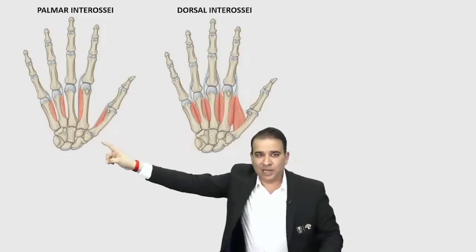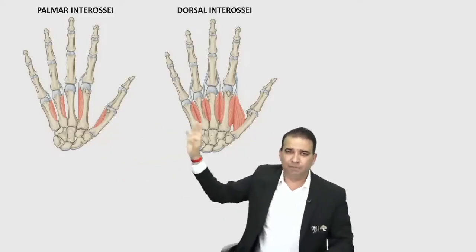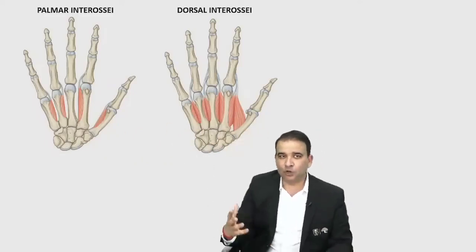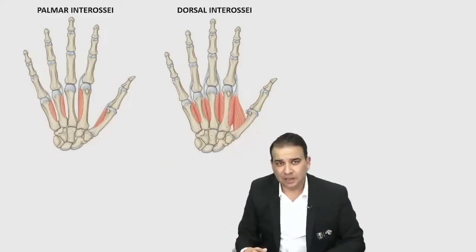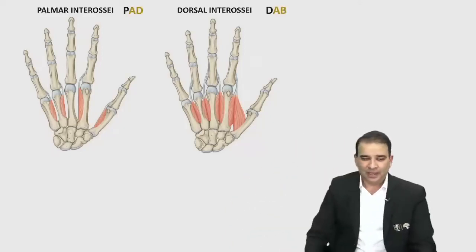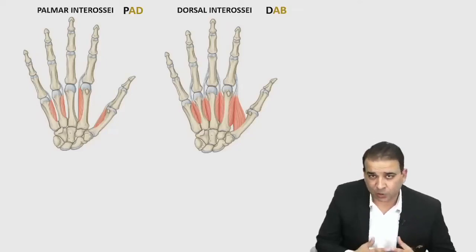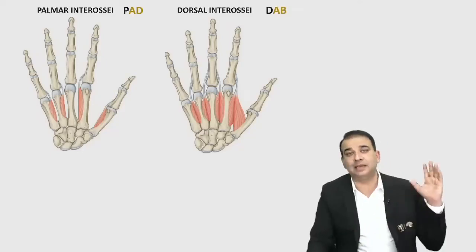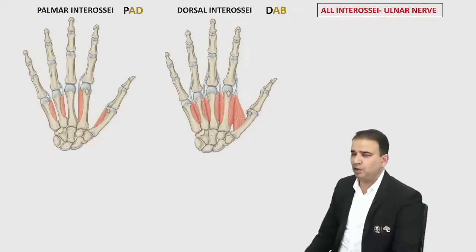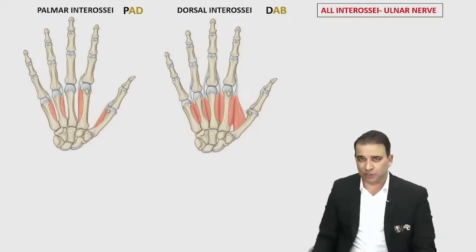So palmar interossei take origin from one metacarpal, and dorsal interossei take origin from adjacent metacarpals. Now we know the mnemonic PAD and DAB: the palmar interossei are for adduction and the dorsal interossei are for abduction. And be it palmar or dorsal interossei, all interossei are supplied by the, what now? Ulnar nerve. All interossei are supplied by the ulnar nerve, the dominant nerve of the hand.